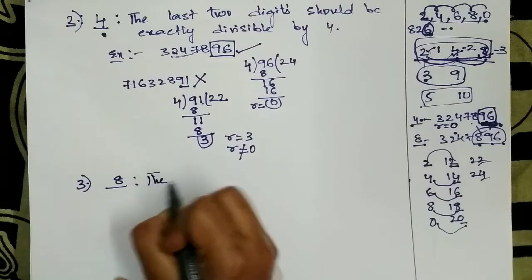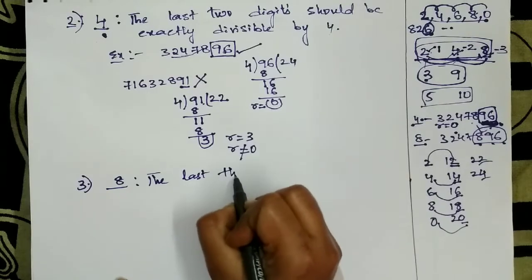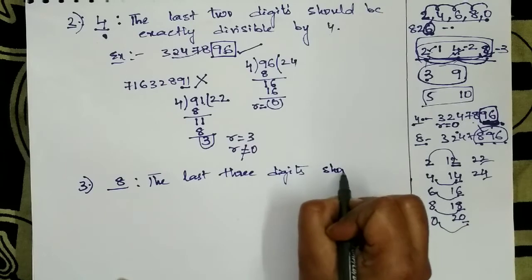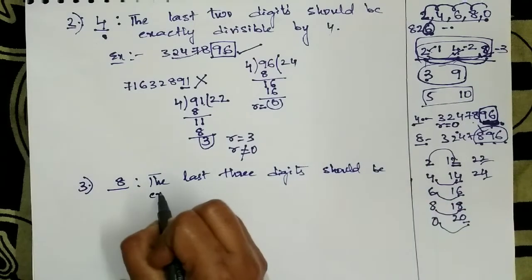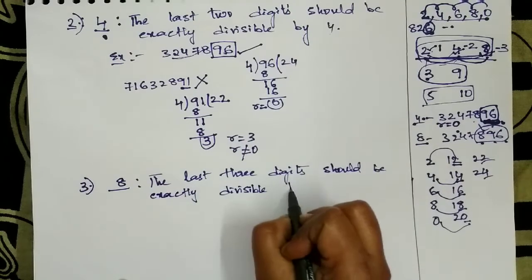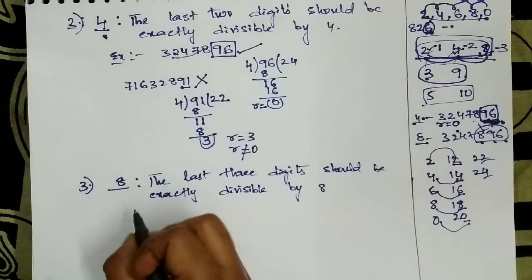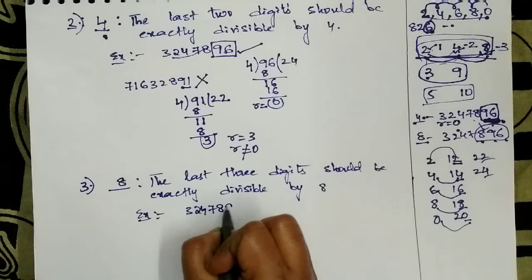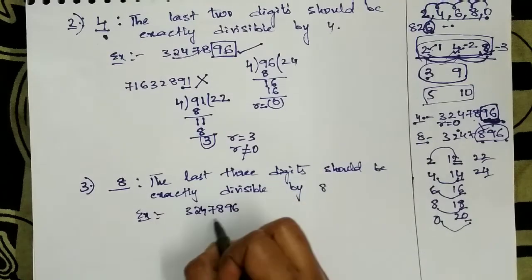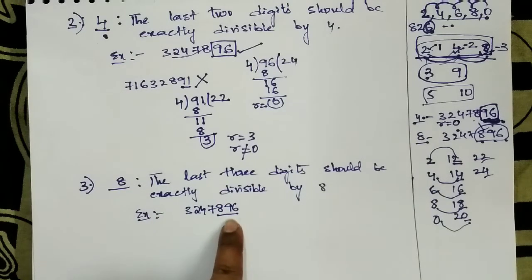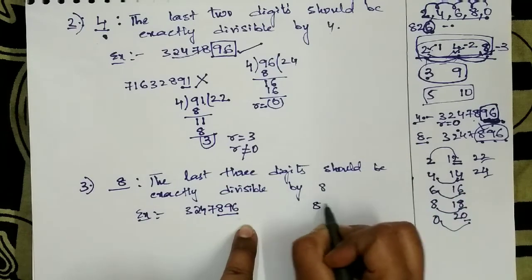So the last 3 digits should be exactly divisible by 8. So let me take the same example. 3, 2, 4, 7, 8, 9, 6. So the last 3 digits are 8, 9, 6. As we are checking the 8 rule, we should see the last 3 digits. We should take these last 3 digits. So 896.